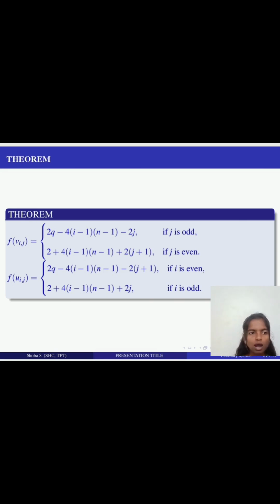F of uij is equal to 2q minus 4 (i minus 1)(n minus 1) minus 2j plus 1 if i is even, 2 plus 4 (i minus 1)(n minus 1) plus 2j if i is odd.